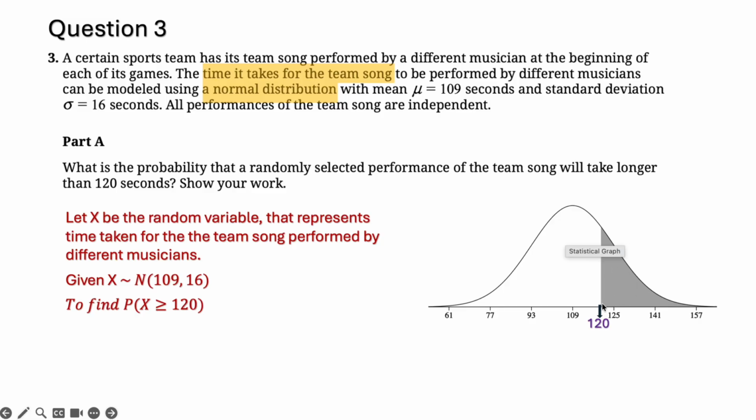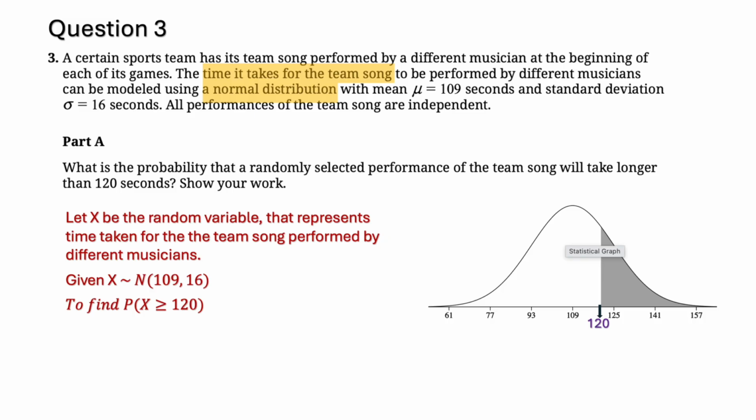Shade all the part that is above 120 and find the area. We can use TI-84 to find this, or we can use Desmos, or we can use a z-score table or table C to find this area or the probability.